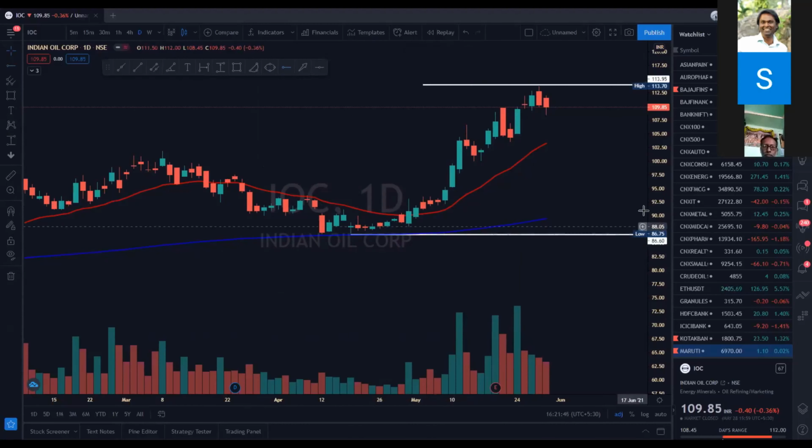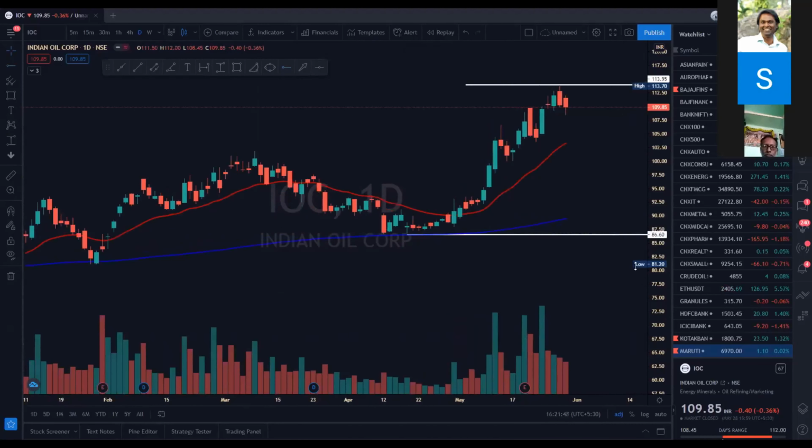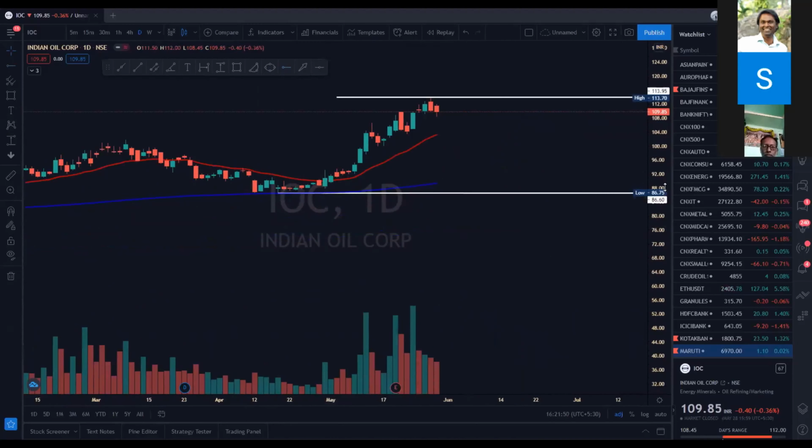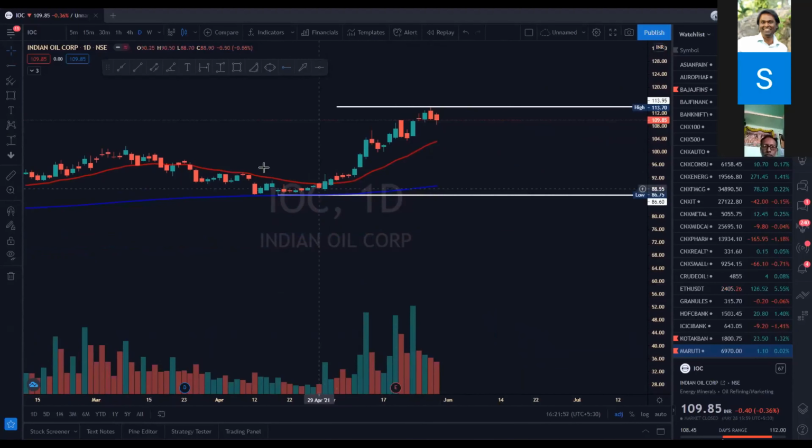Let's take the low. This is a structural level that we have. You can clearly see the volume contraction happening. It was muted over here. For any breakout or breakdown, the volume should be muted. Breakout at least, the volume should come down. It should mute. The candles should be suppressing.